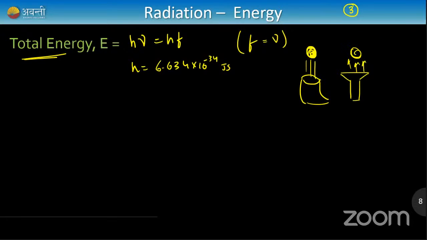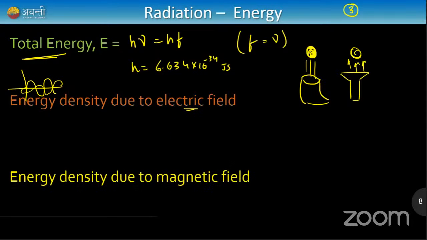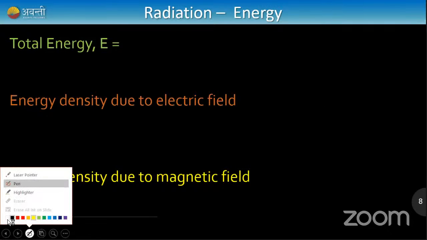But if I take gamma rays or X-rays, for example, they're really strong. So where does this energy come from? I told you that radiation is made up of a magnetic field and an electric field. This energy comes from the electric field and the magnetic field. Some part of this energy is stored as electric field and some part is stored as magnetic field. Okay, so let me finalize the slide here.